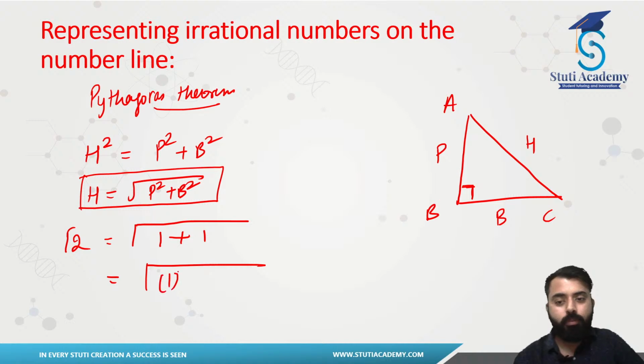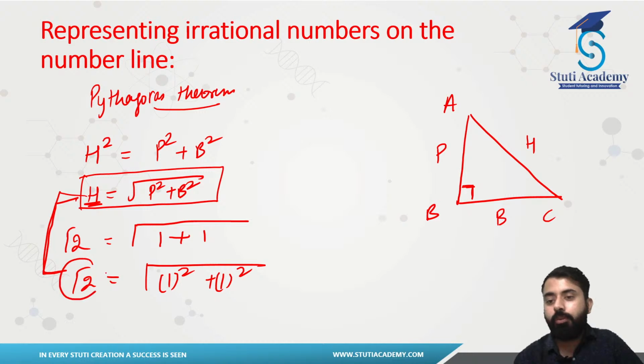Square root 1 square plus 1 square. Now if you compare these two equations, in place of hypotenuse you have a square root 2. In place of perpendicular square you have square of 1. In place of base square you have square of 1. So if I just substitute the values here, I will be getting perpendicular, which is 1 centimeter, or you can say 1 units, and I get a base which is also 1 units.